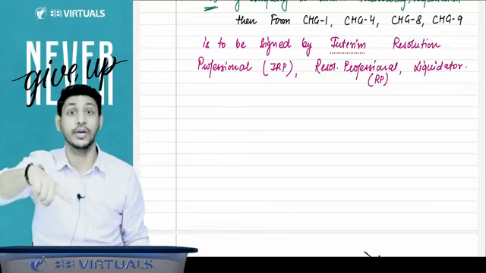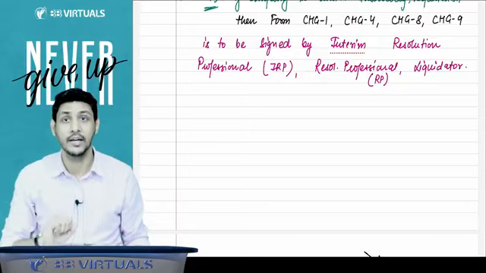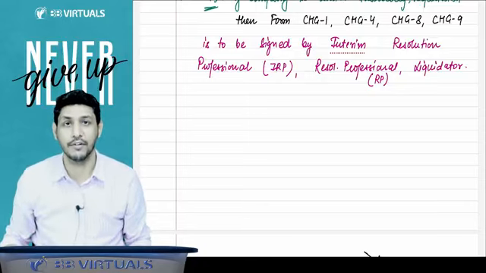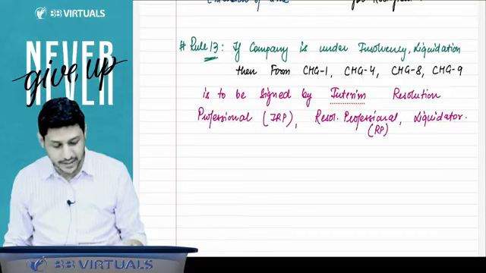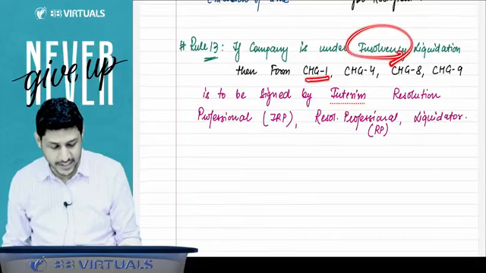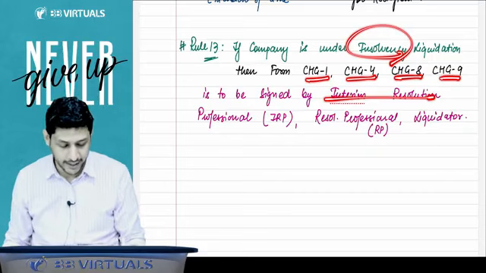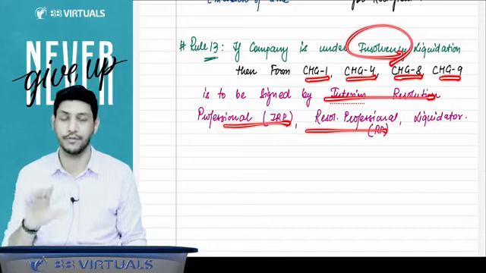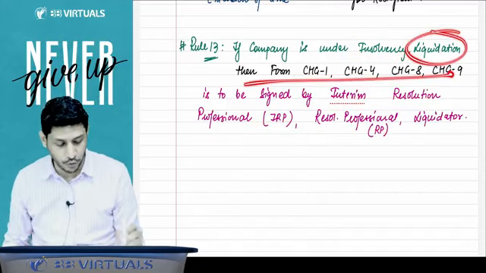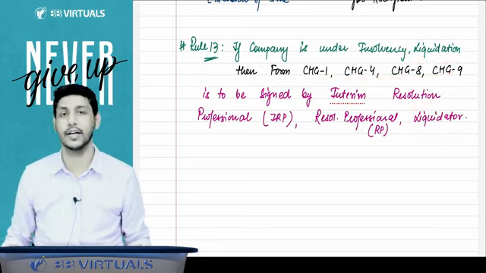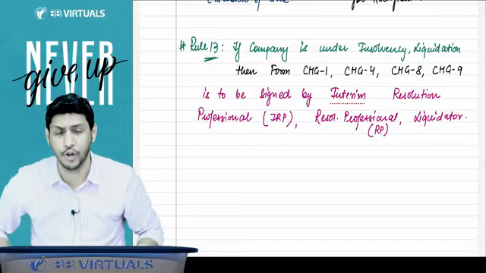And in the case of liquidation, a liquidator is appointed, and in that case the powers are transferred to the liquidator. The board of directors is not able to exercise the powers. The liquidator will exercise the powers. So they are saying if the company is under insolvency, then forms CHG-1, CHG-4, CHG-8 and CHG-9 are to be filed by the interim resolution professional or resolution professional. But if the company is under liquidation, then these four forms should be filed by the liquidator, not by the company. So that is rule number 13. You have to keep this point also in your mind.